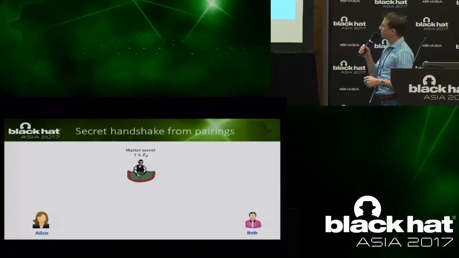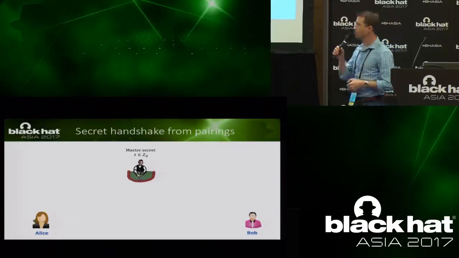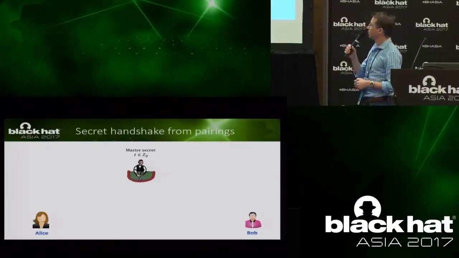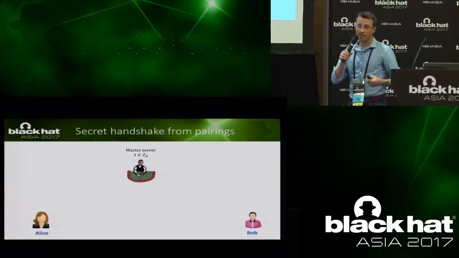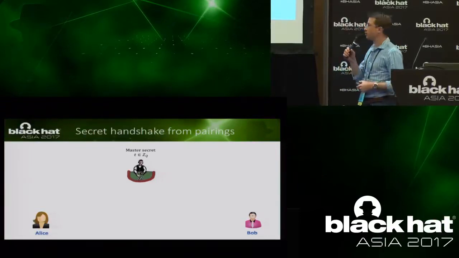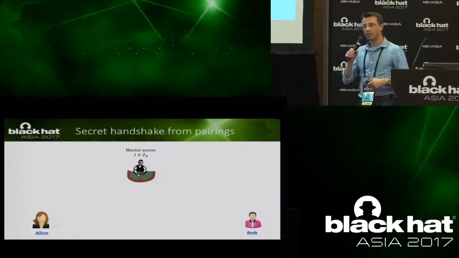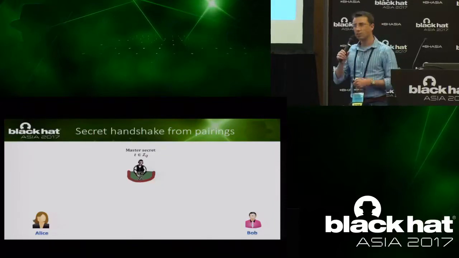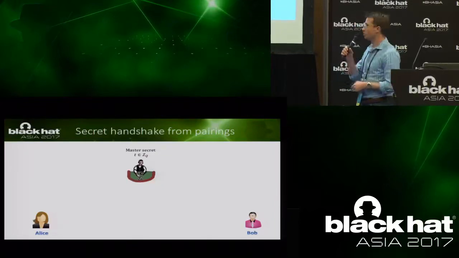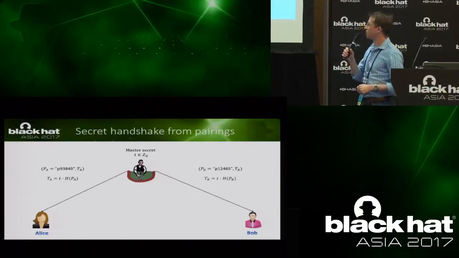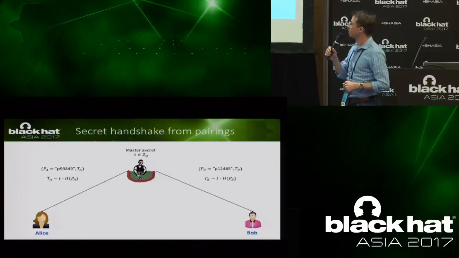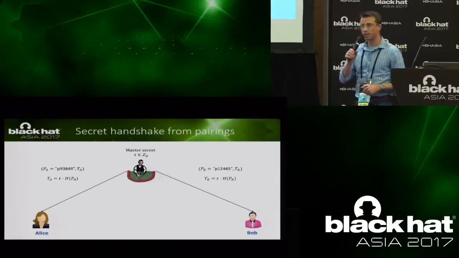So we have this group administrator. Think of it as the person that organizes this secret community. And he will possess what's called the master secret. The person, or the device, will pick this secret integer t, that it will keep to itself. And when this master wants to enroll new users into the group, they will interact with him. So they don't need to interact with one another beforehand. They just need to interact with the master to get their credentials.